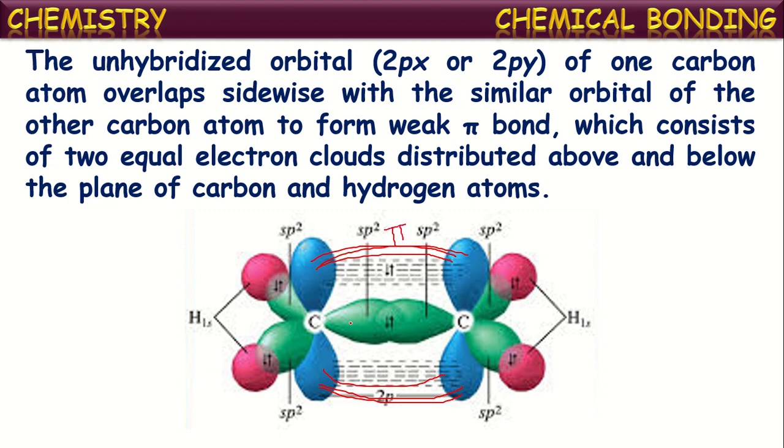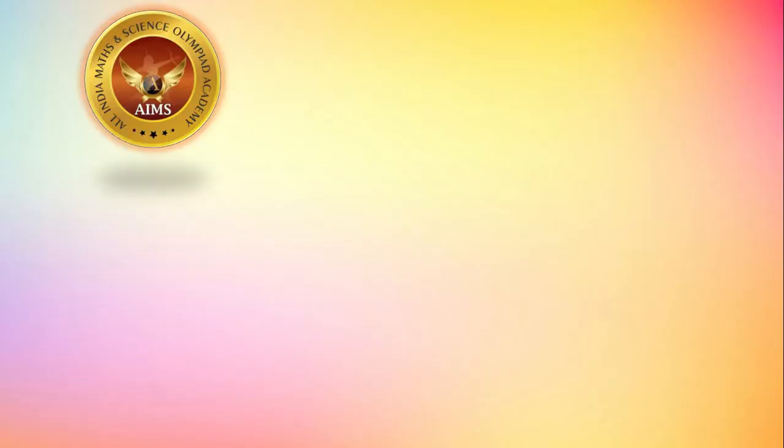Thus, the two carbon atoms now have one sigma bond in the middle, which is formed by hybridized orbitals, and a pi bond which is sideways to the axis of their nuclei. In this way, the C2H4 molecule is formed with sp2 hybridized carbon atoms. Let us see the remaining hybridizations in the next session.